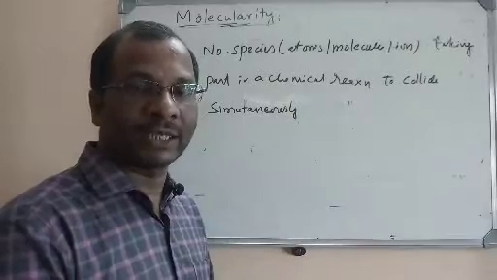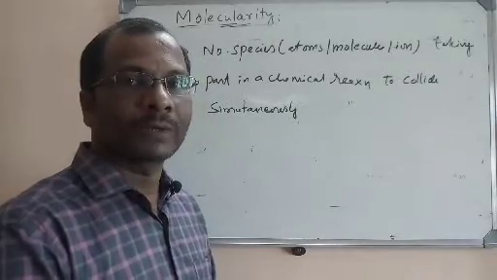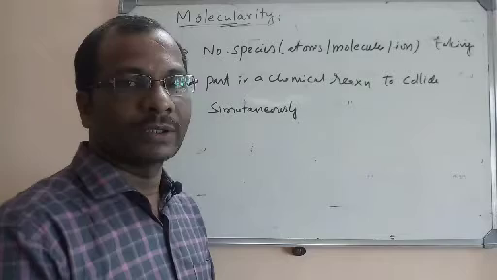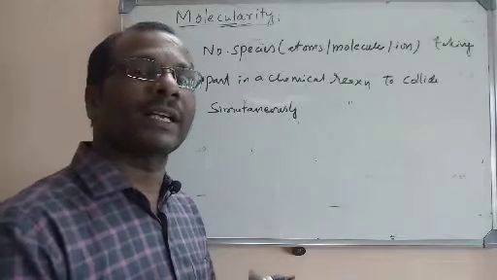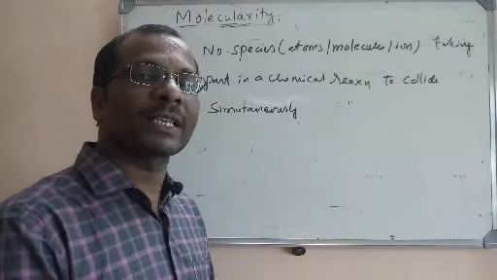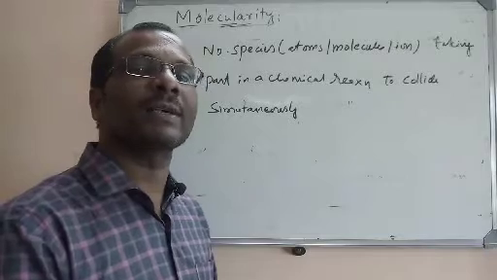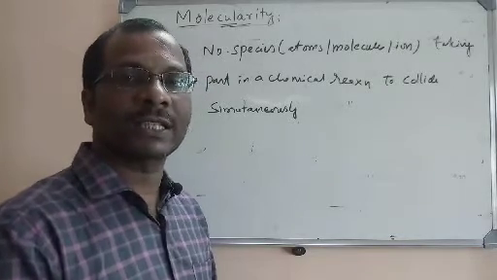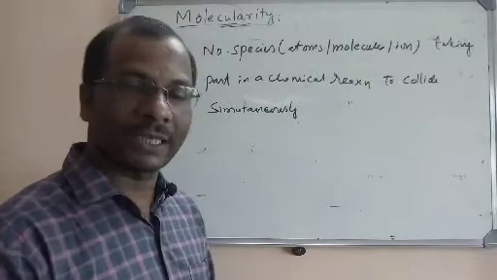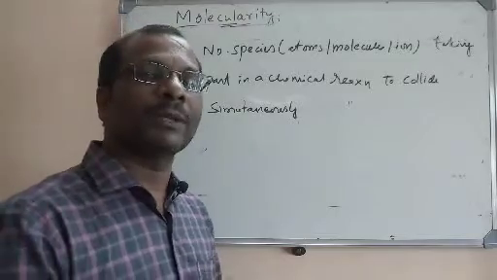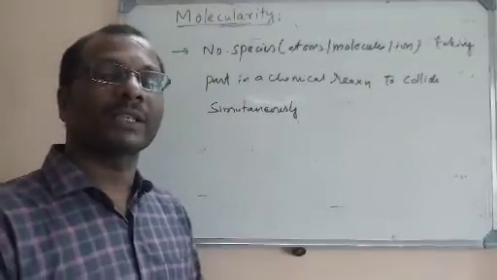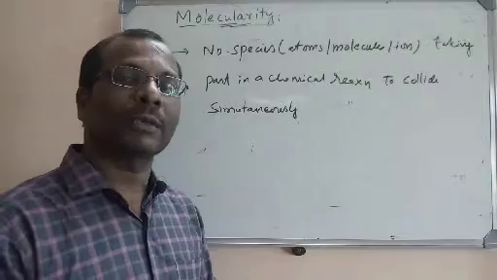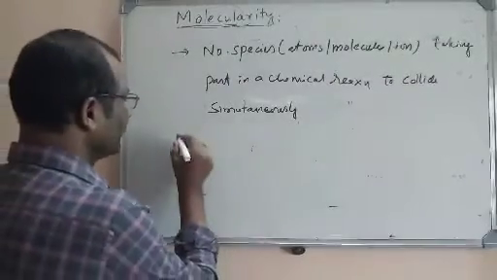That is known as the molecularity. So if only one molecule is involved, then it is called unimolecular. Let me write here.